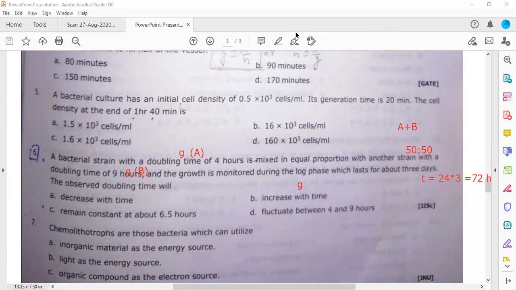There are already two queries. Yeah, you can also assume like this. Trishla has asked a query: I chose this because it is mentioned in the question that it lasts for 3 days in log phase. No, Trishla, think of this in another way. If there are 3 days, let me show you something first.